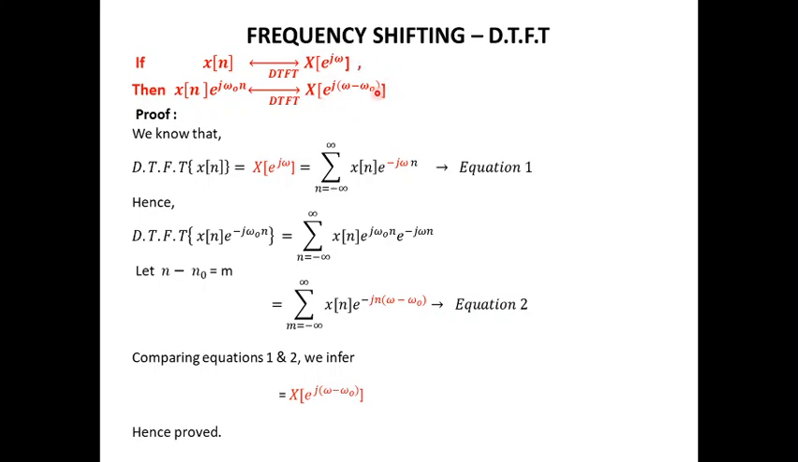Since the shifting happens in the frequency domain, the property name goes as frequency shifting. So, if the signal x(n) is multiplied in the time domain by the exponential sequence e^(jω0 n), then the corresponding DTFT will have its frequency shifted by ω0. The proof of this can be inferred.